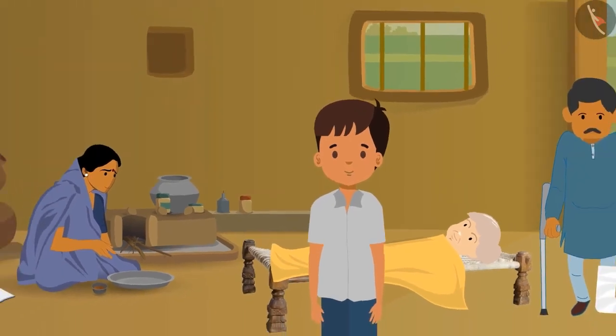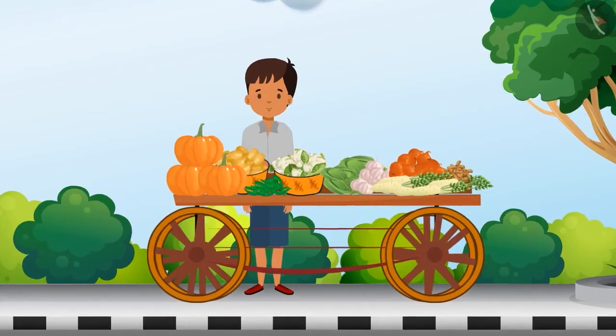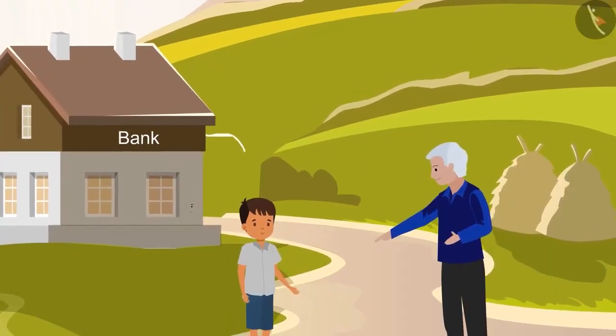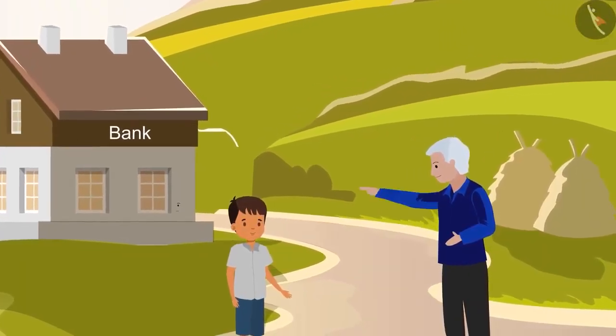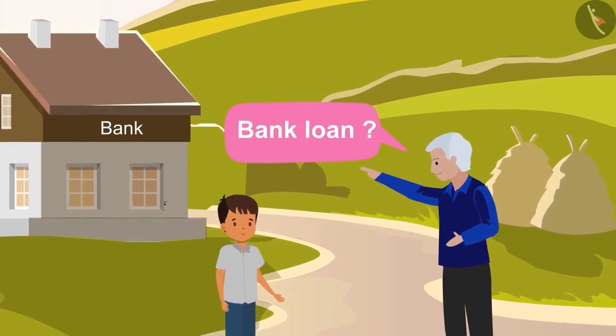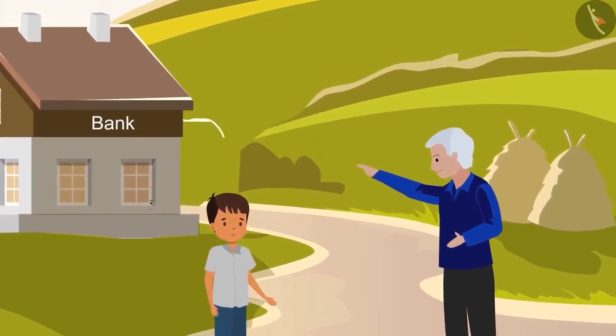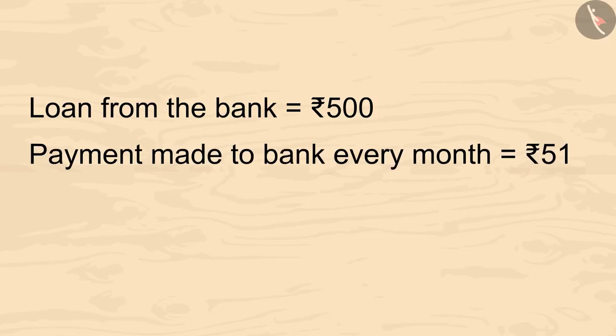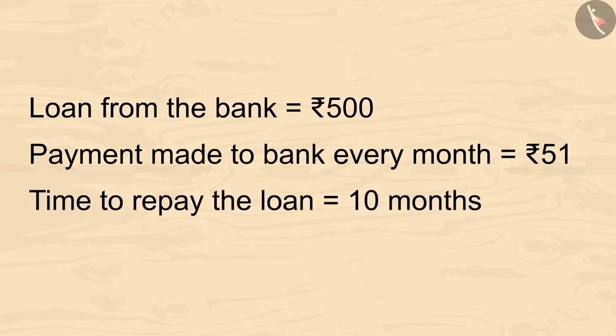As you know, Vimal runs a vegetable cart to earn for his family. He was suggested by his uncle to take a loan from the bank for his vegetable cart. Vimal had borrowed 500 rupees from the bank to set up the vegetable cart. As a result, he pays 51 rupees to the bank every month. Vimal told his father that within 10 months, he will repay all the money to the bank.